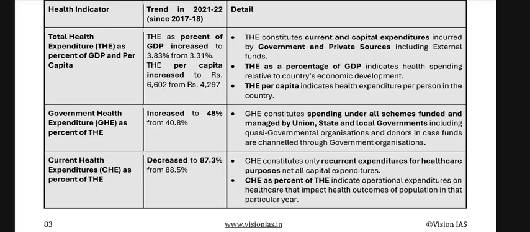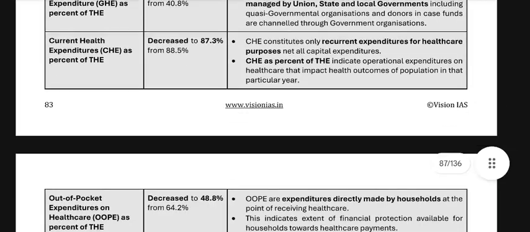Current health expenditure CHE as percent of THE decreased to 87.3% from 88.5%. CHE constitutes only recurrent expenditures for healthcare purposes and all capital expenditures. CHE as percent of THE indicates operational expenditures on healthcare that impact health outcomes of populations in that particular year.